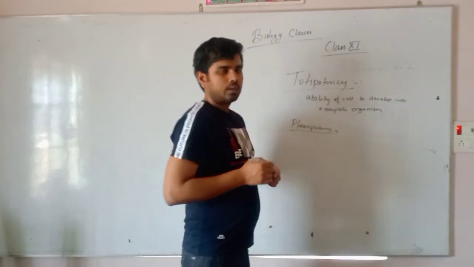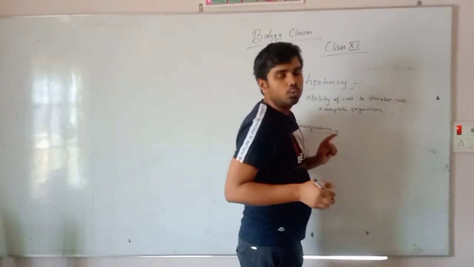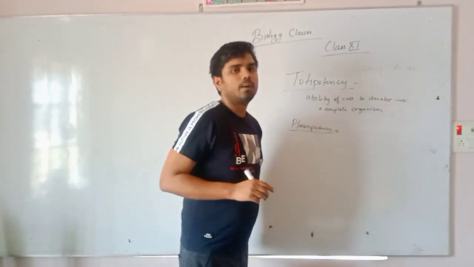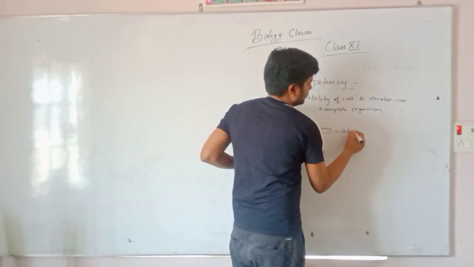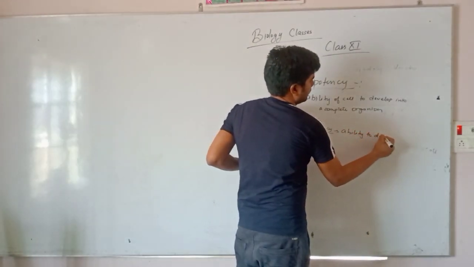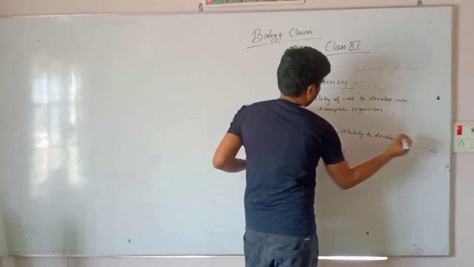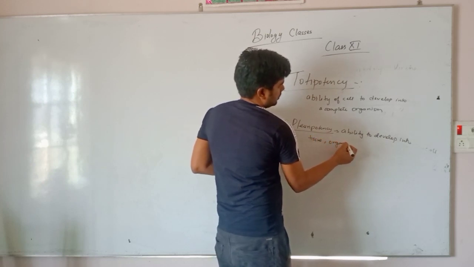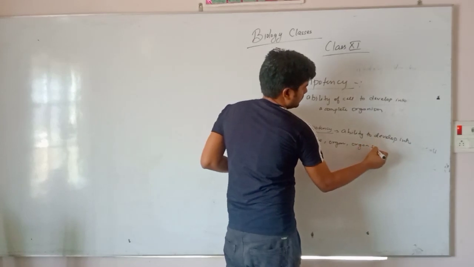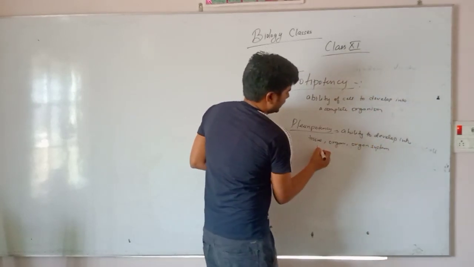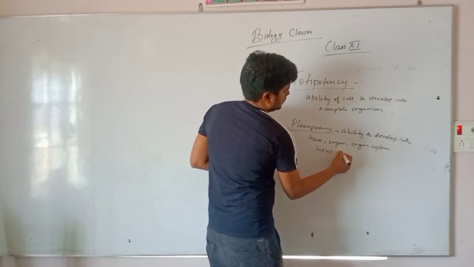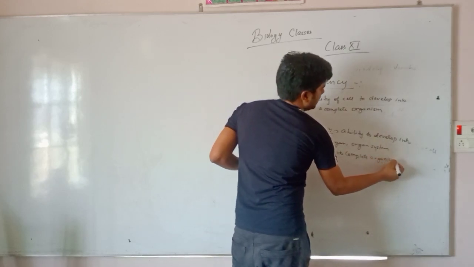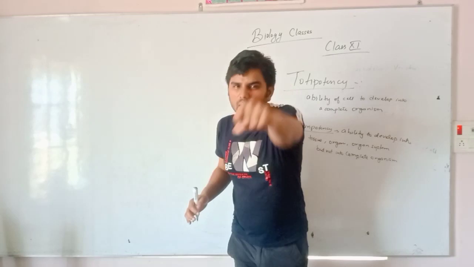Pluripotency, friends, is the ability of cell to develop into tissue, organ system, but not into complete organism. Pluripotency, ability to develop into tissue, organ system, but not into complete organism, is known as pluripotency. Are you enjoying my class, students?